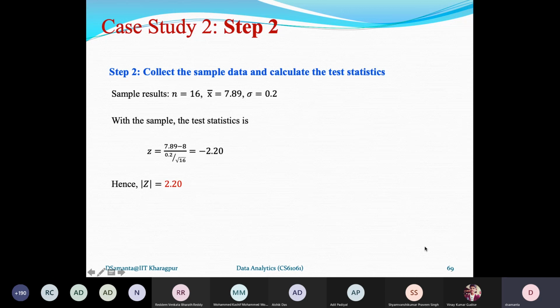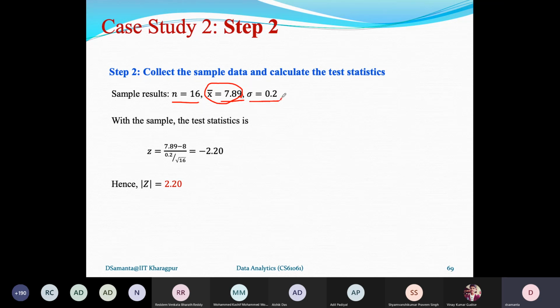The second step, as I said, is that from the data collected from the sample, we have to calculate sample statistics. So n is 16. This is the size of the sample. From the 16 samples, the data I have not given here. It is just an array of data. From the sample, I have calculated that the sample mean is 7.89. The detailed data is not shown here, but it is from the sample calculation. Now here sigma is 0.2.